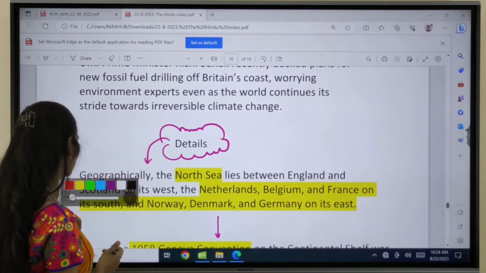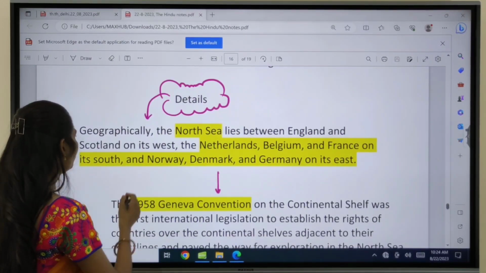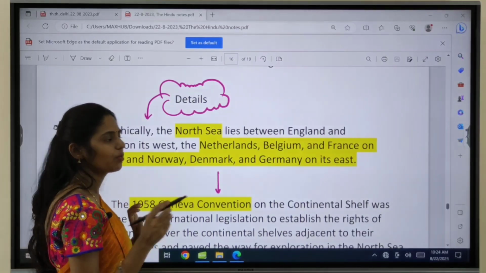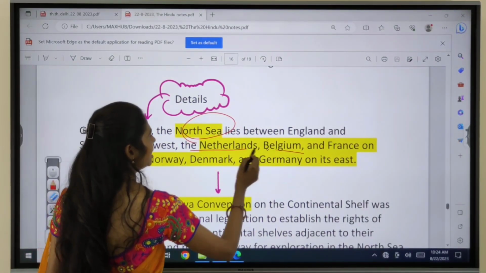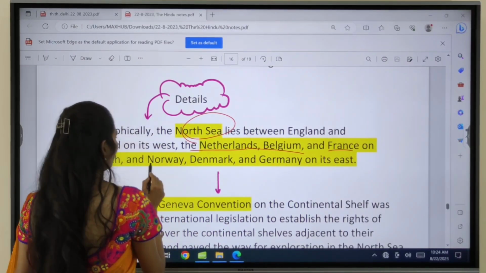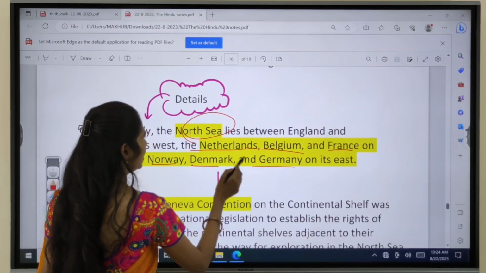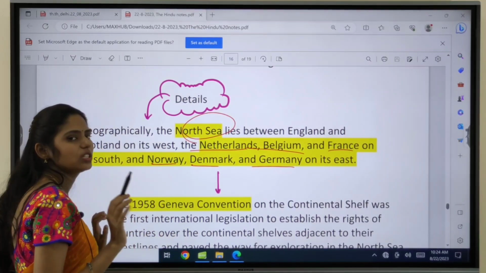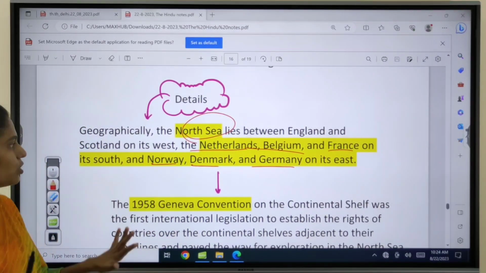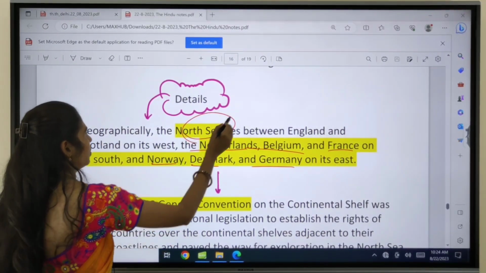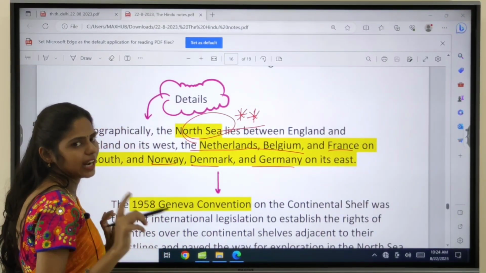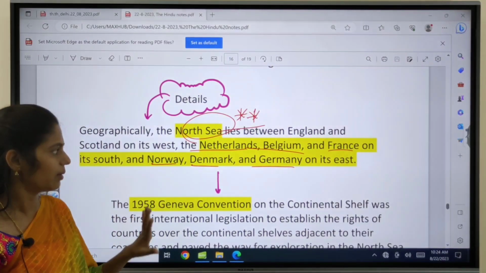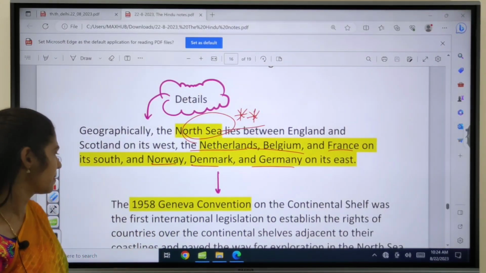And here if you see geographically, which are the countries sharing boundary with this North Sea? We have Netherlands, Belgium, France, Norway, Denmark and Germany, England and Scotland. So these are the countries which are sharing boundary with the North Sea, and you may get a question regarding these countries. Okay, don't forget about these countries. You have to remember this.